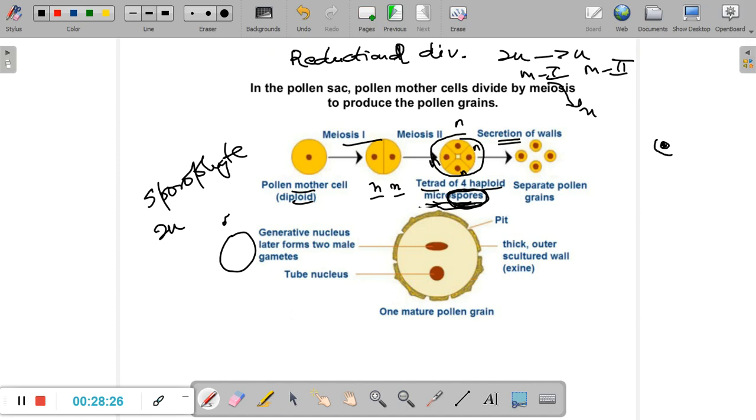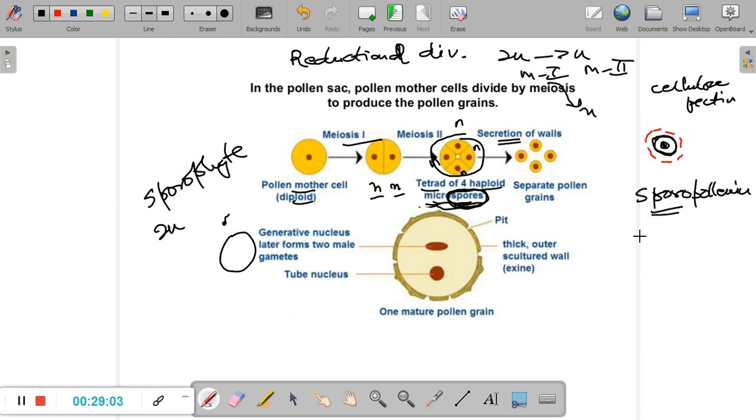Now we get an inner layer which is made up of cellulose and pectin. These 2 components, both of them carbohydrates, form the inner wall around the microspore. Each microspore develops an inner wall, and then there's also an outer wall which is secreted around them by the tapetum, and this outer layer is made up of a substance called sporopollenin.